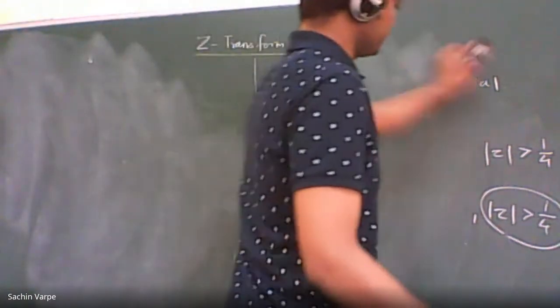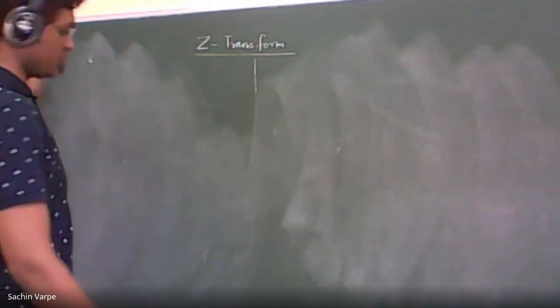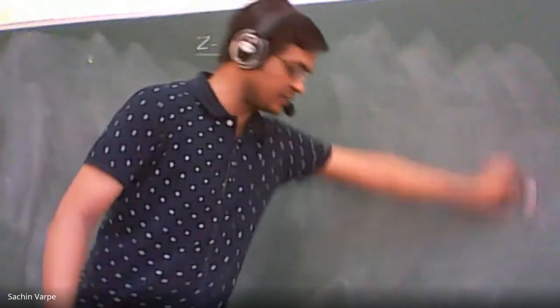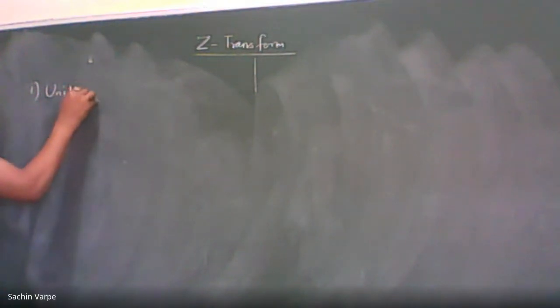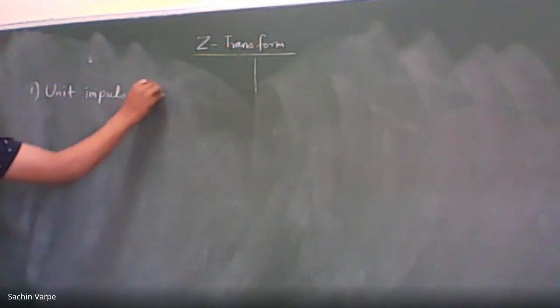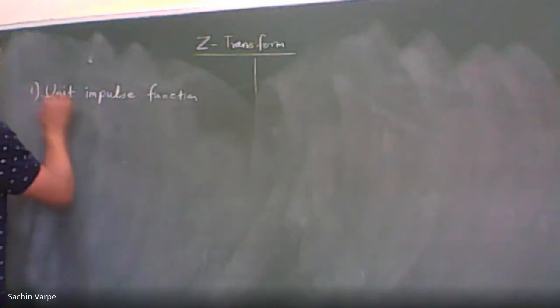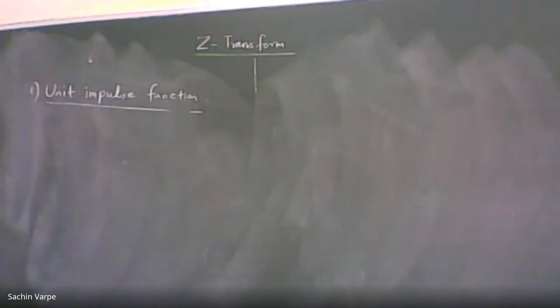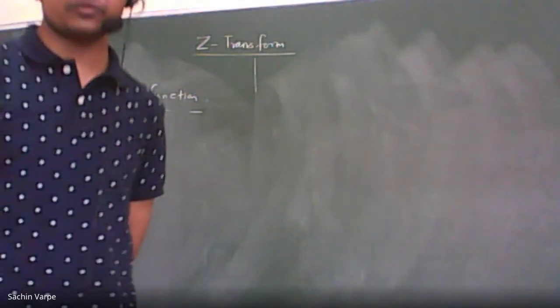Now let us use the definition to find the Z transform of some standard sequences. Please try to get the basic things right because you are going to apply the Z transform. So the first function is the unit impulse function. What is the definition of the unit impulse function? Do you know the unit impulse function? Someone please tell me the definition of the unit impulse function.